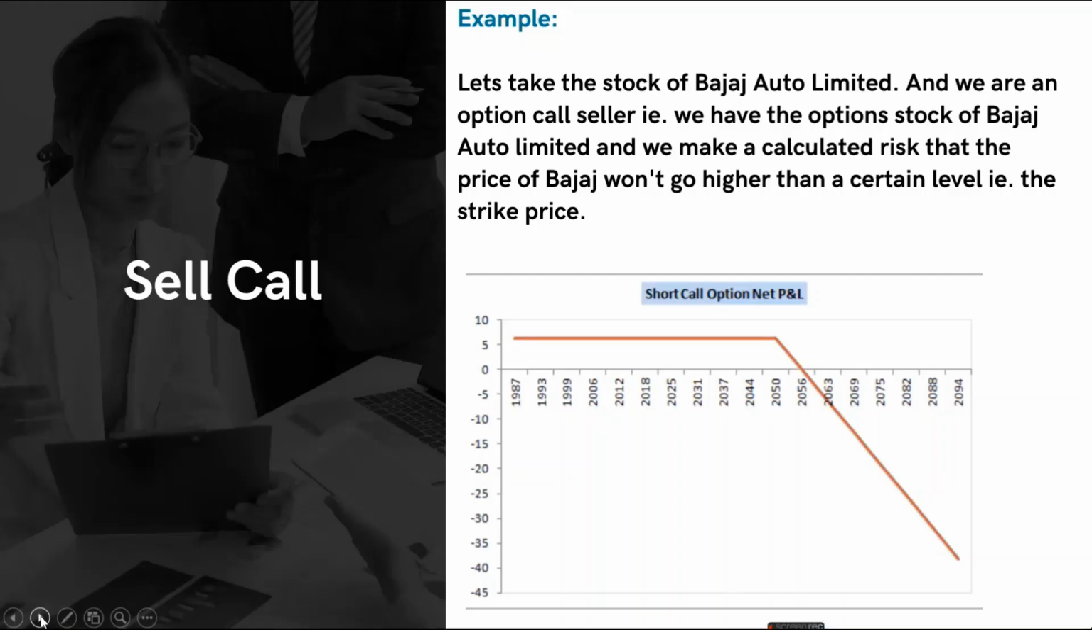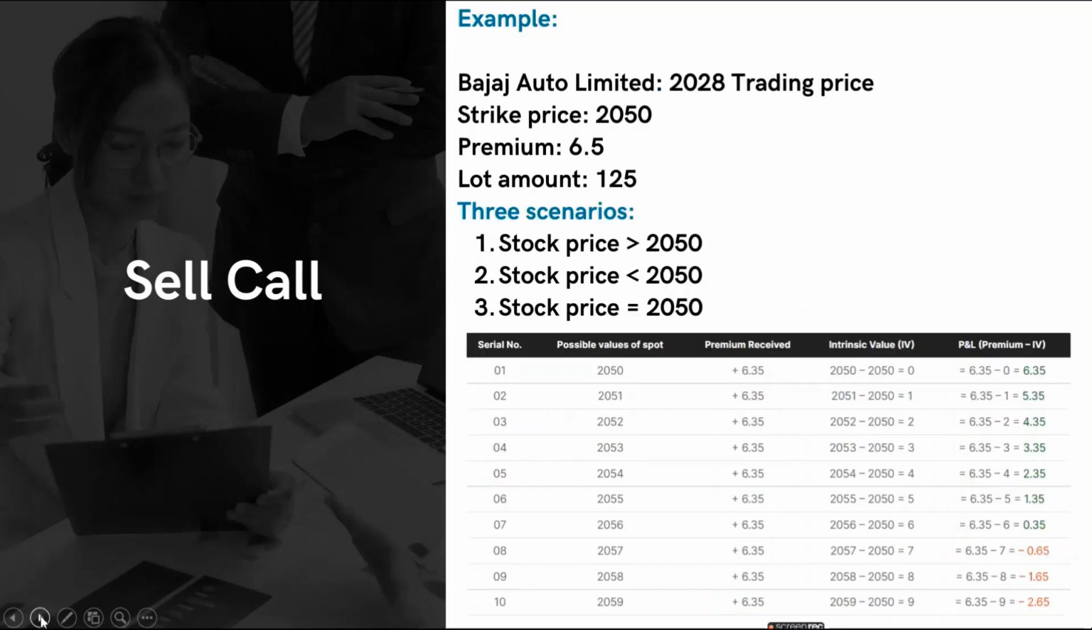We are taking the example of Bajaj Auto Limited itself. Firstly, the stock is trading at 2028 and the strike price is 2050. The premium amount is 6.35 and the lot size is 125. Same three scenarios, but now the things are different. So what happens when the spot price is more than 2050? In this case, we would start making a loss.